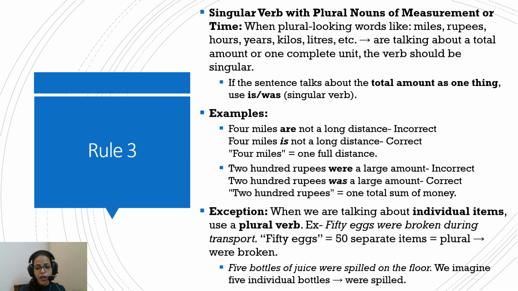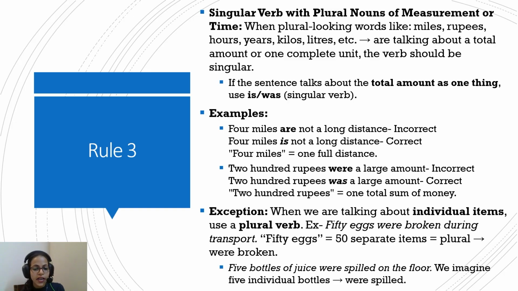Now, some examples where we are referring to measurements and time, but we are referring to the individual items, and then plural words will follow. For example, "50 eggs were broken during the transport." Now we are imagining 1 egg broke, 2 eggs broke, 3. So we are imagining each egg breaking. Each breaking of each egg has an impact on this whole number of 50 eggs. So there are 50 separate items, and hence the verb following this will be plural. "The 50 eggs were broken" and not "was broken."